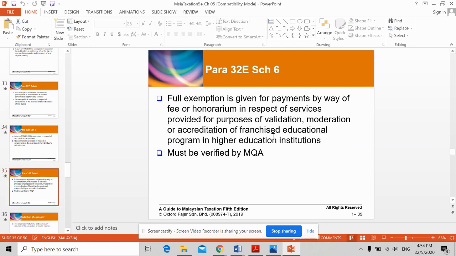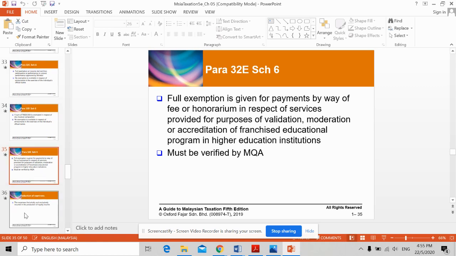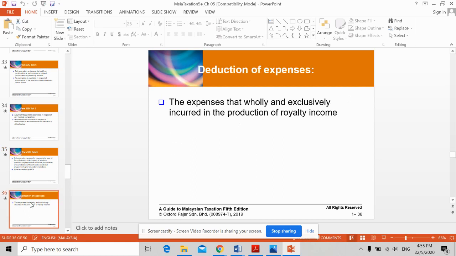And 32A, full exemption given for payments by way of fee or honorarium in respect of services provided for purposes of validation, moderation, or accreditation, and it must be verified by MQA. So, for those MQA panels who visited different universities to validate the program, the payment that they receive is actually fully exempted from tax.